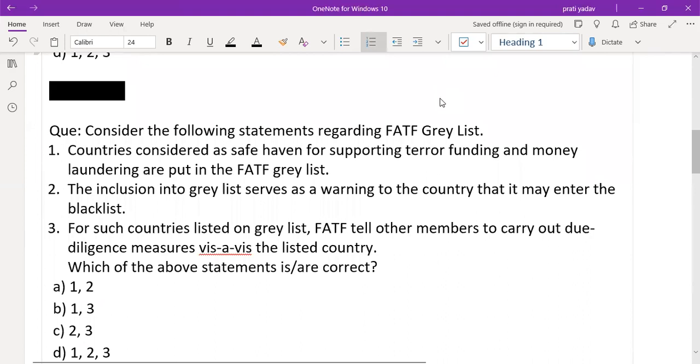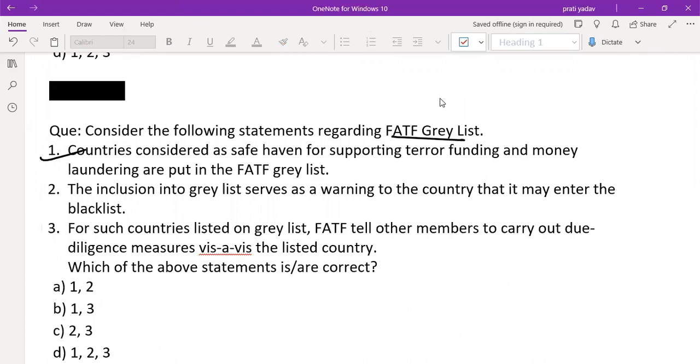Consider the following statements regarding the FATF grey list. First one: countries considered a safe haven for supporting terror funding and money laundering are put on the FATF grey list. Yes. The inclusion into the grey list serves as a warning to the country that it may enter the blacklist. Yes. For such countries listed in the grey list, FATF tells other members to carry out due diligence measures. No, this is not correct. FATF does not say this. They only say to monitor their activity, not to carry out due diligence measures. So 1 is correct, 2 is correct. That means option A is correct.